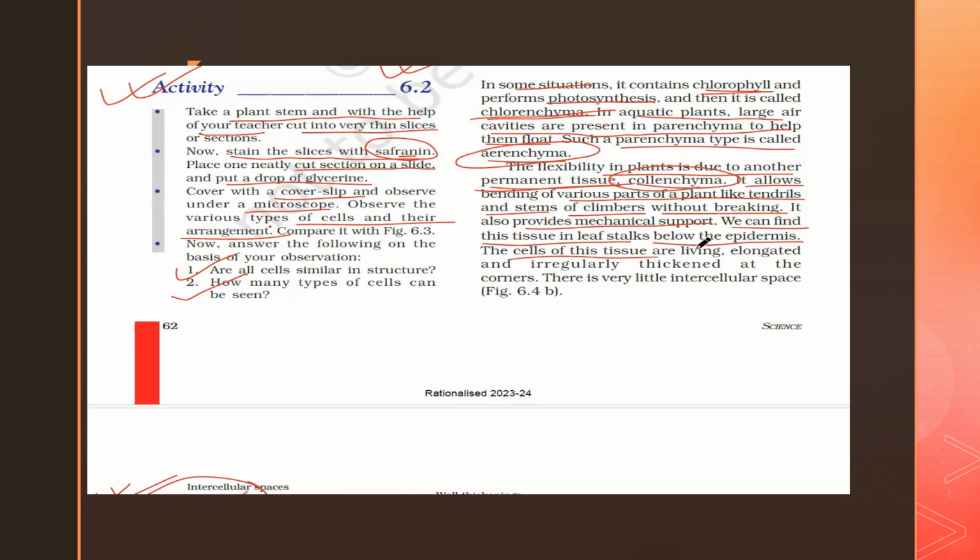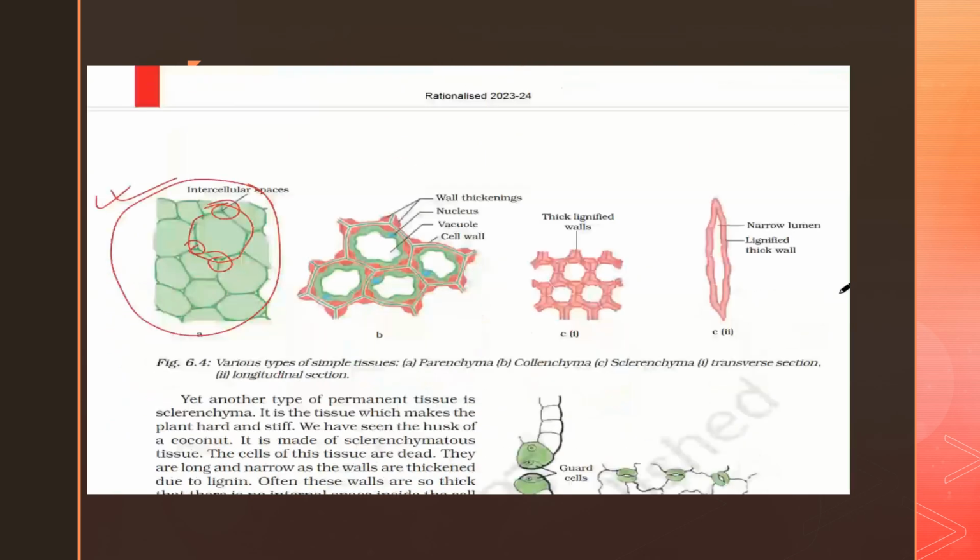The cells of this tissue are living, elongated and irregularly thickened at the corners. Very little intercellular space is present. We have seen parenchyma first, then collenchyma. In collenchyma the wall thickenings are irregular; in some places it is more thick, in some places less thick. They have a nucleus, a vacuole, and a cell wall. It is different from parenchyma, and I have told you the differences.